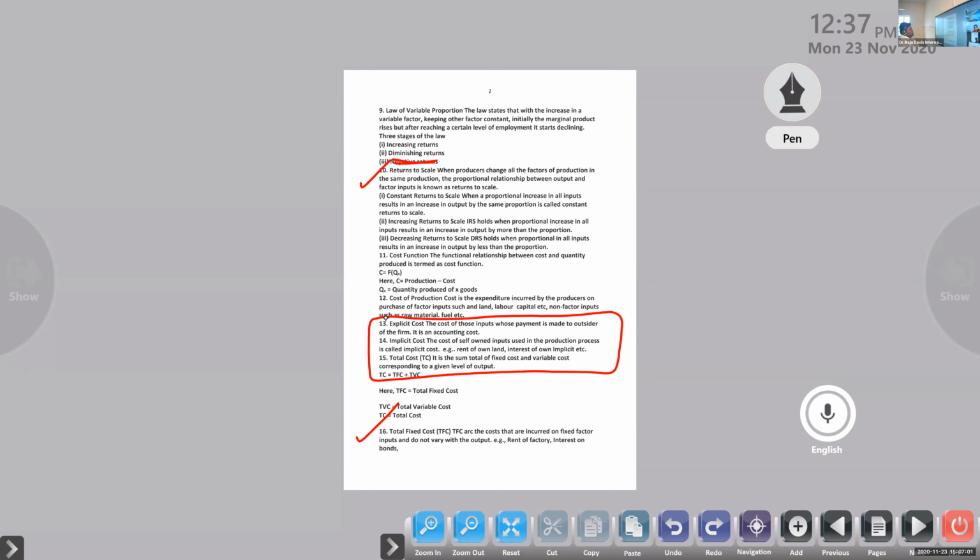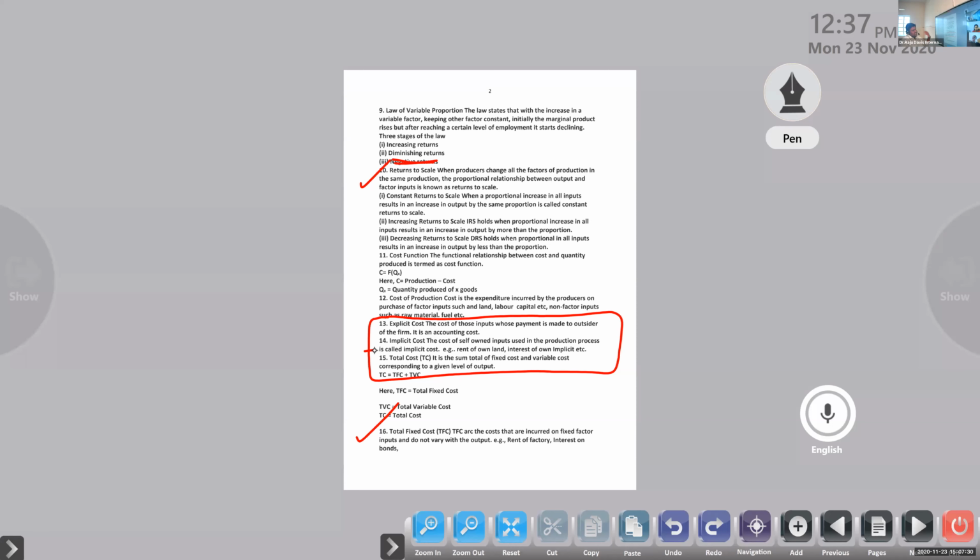Explicit cost: the cost of inputs whose payment is made to outsiders of the firm, it is an accounting cost. That is not from our text, not mentioned there, so just leave that. If you want to read it, you can, no problem. Next, an implicit cost: the cost of self-owned inputs used in the production process is called implicit cost. Example, rent on own land, interest on own capital, etc. So if we are using our own land to produce the product, we have to pay ourselves, right or not? That is going to be implicit cost.